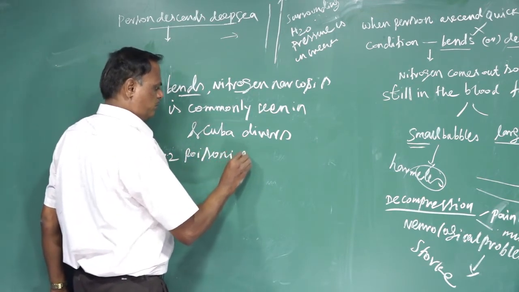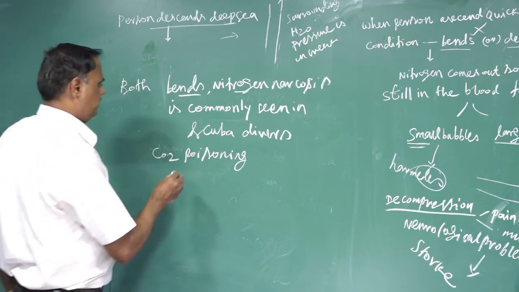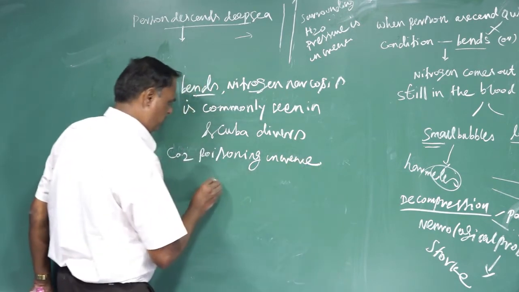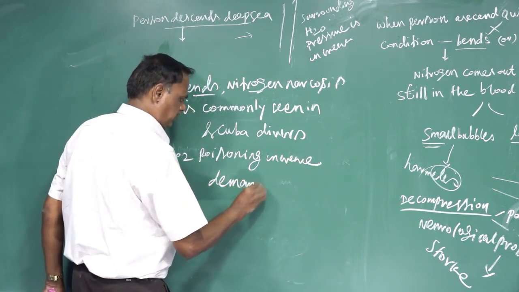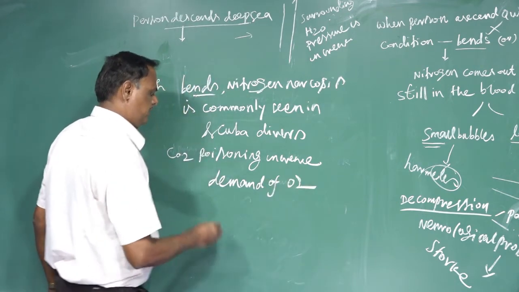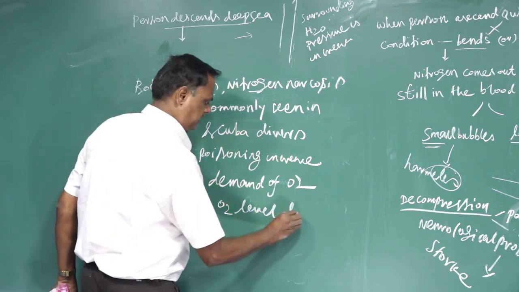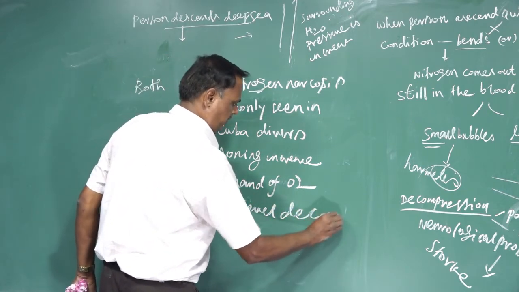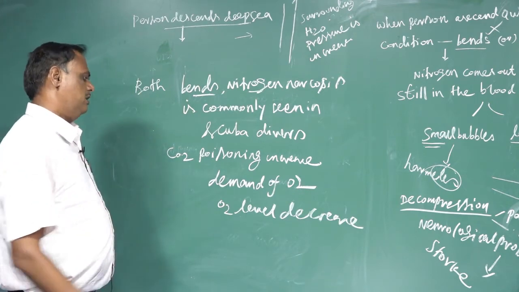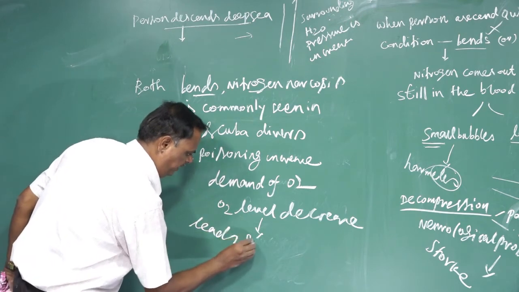Carbon dioxide poisoning increases the demand of oxygen. When the demand of oxygen increases, the oxygen level decreases. When the oxygen level decreases, it leads to suffocation.